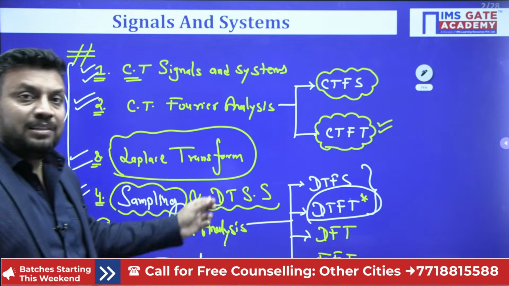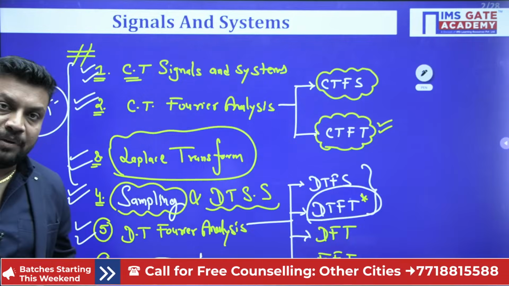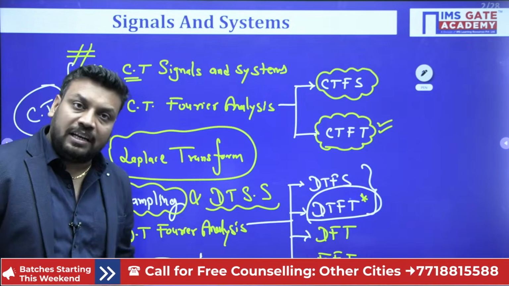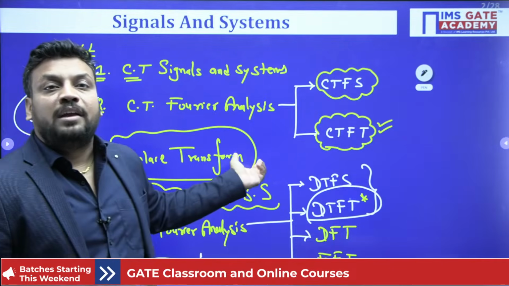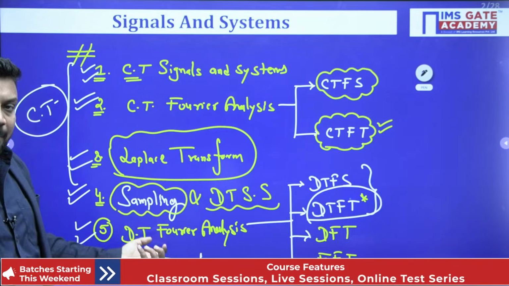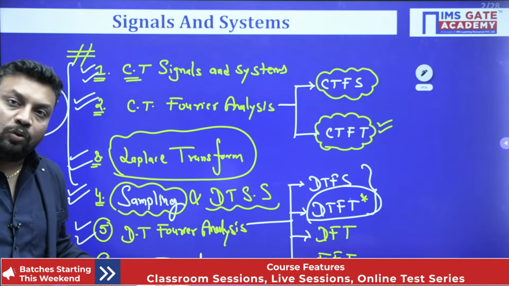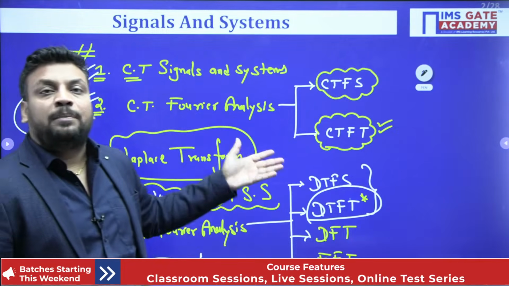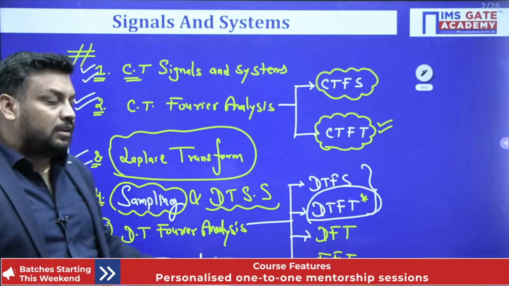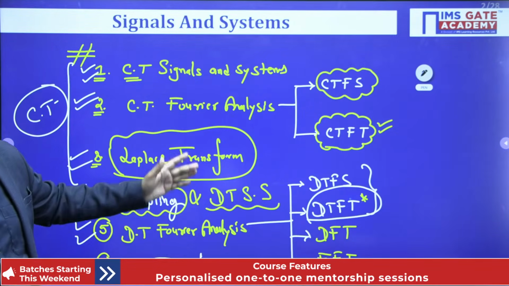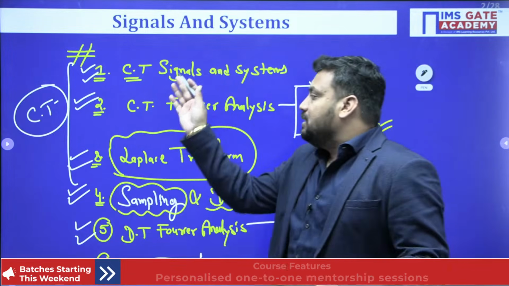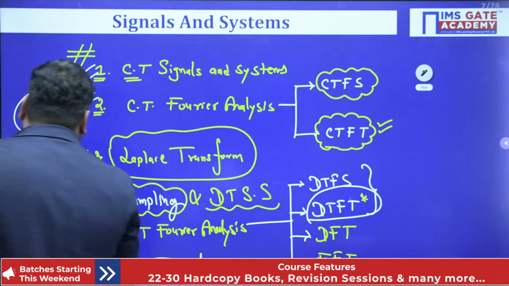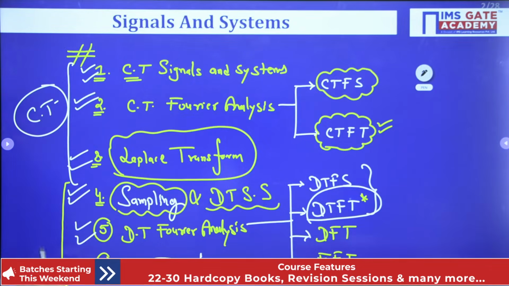What is the difference, sir? Here is integration, here is summation, here is the S plane, here is the Z plane. For stability, the ROC must include the imaginary axis. Here the imaginary axis will map into the unit circle. The left hand side will map inside the unit circle, and the right hand side of the S plane will map outside the unit circle. So this is the symmetry in the syllabus also, guys. Chapters number 4, 5, 6 are dedicated to the discrete time domain.